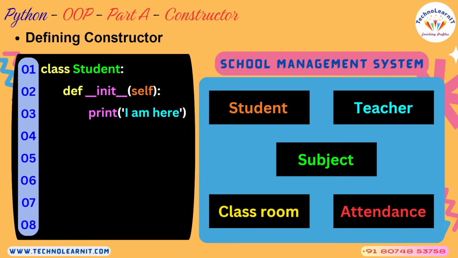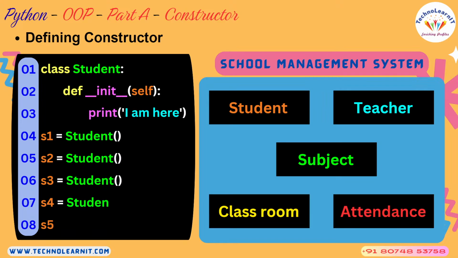And when you print, I am here. I'm just trying to show you what this init is. And you create an object of this student class. You create another object, then another, another, another. So in total I have created 5 objects of class student here, from line number 5 to line number 8.